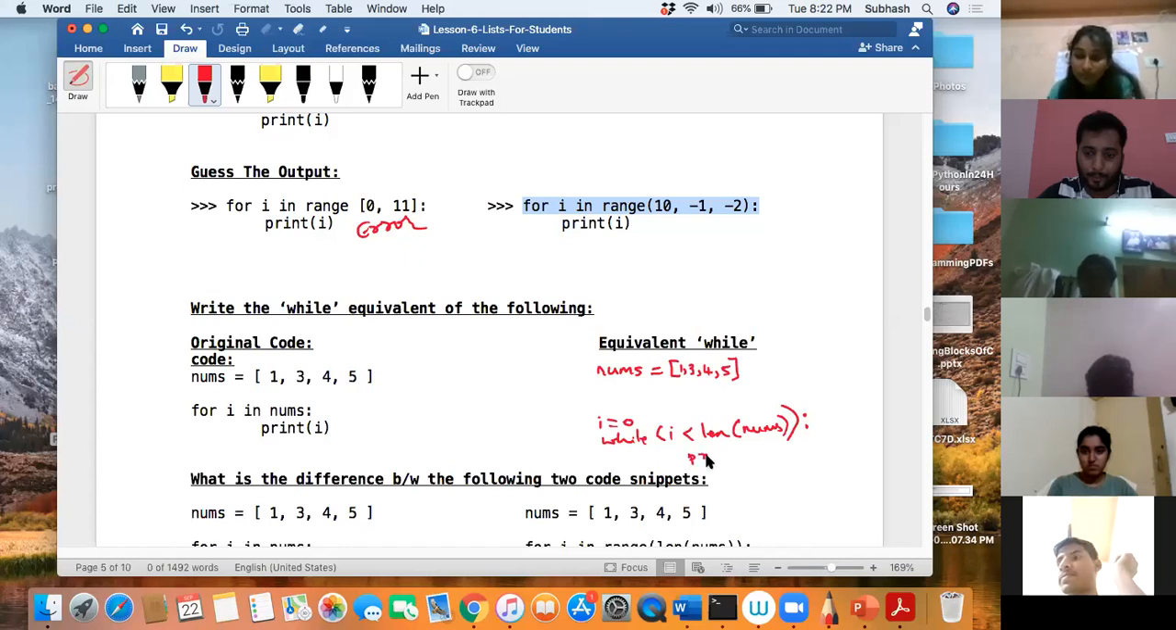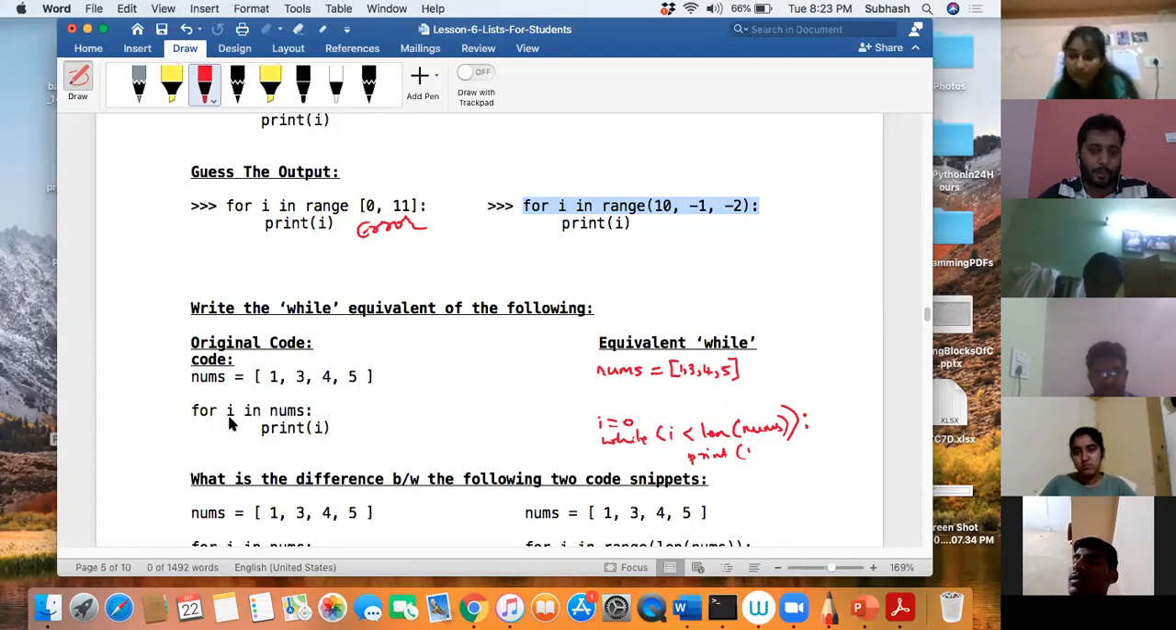print nums. Print nums, or what is it? Print nums. nums is completely this. This gets printed: 1, 2, 3, 4, 5 will get printed. I want to print it one by one, right? Nums of 0. Okay, no, nums of i.